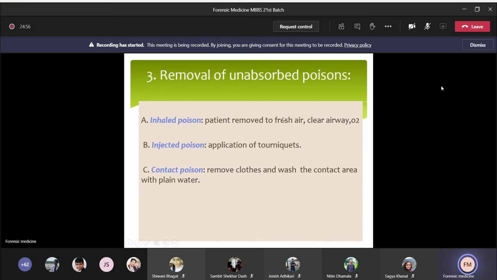And the next one is the contact form. First, you have to remove the clothing and then wash the contact area or the part of the body using soap and plain water.